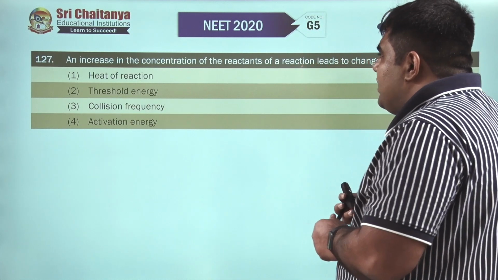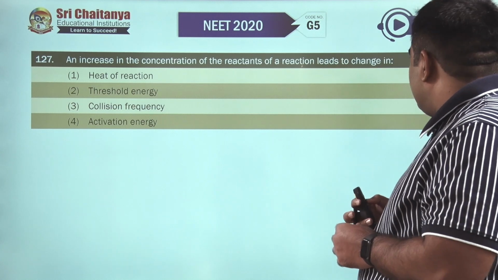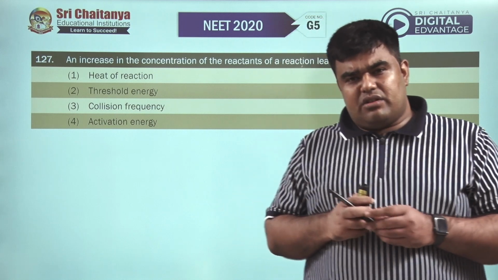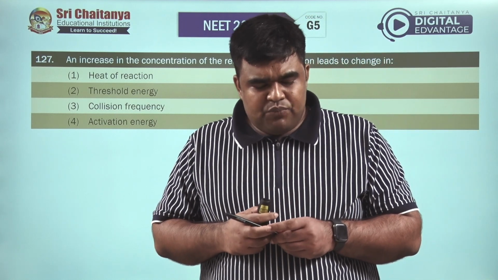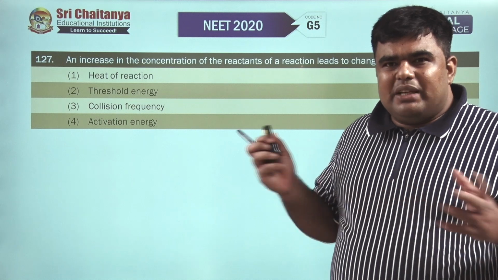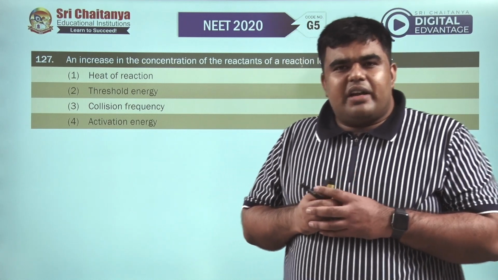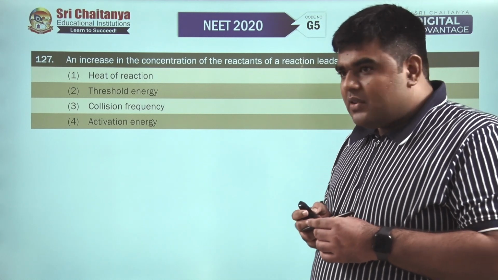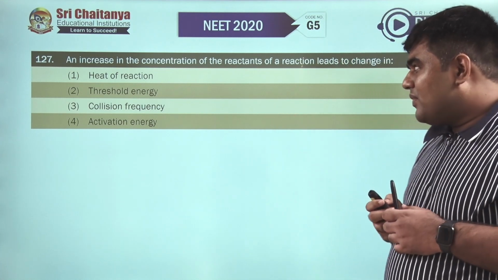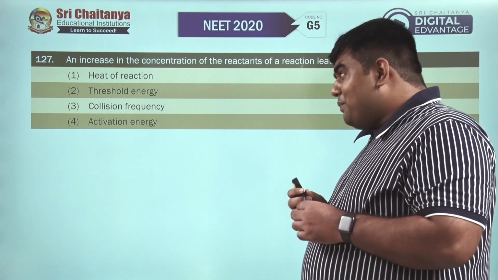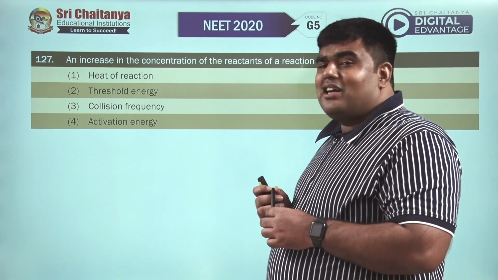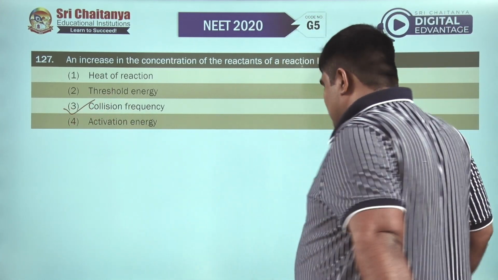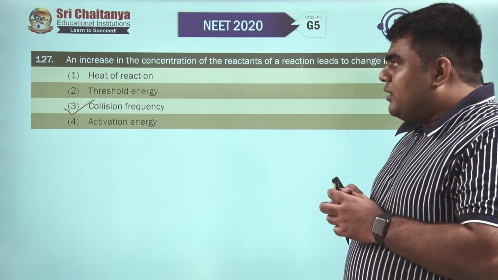127. An increase in the concentration of the reactants of a reaction leads to change in. Suppose that you are increasing the reactant concentration in a reaction, what will happen? More particles will be colliding per unit volume per second. Basically, it will increase the collision frequency. So for question number 127, the options are heat of reaction, threshold energy, collision frequency, activation energy. The third option, collision frequency, will increase because of the increase in the concentration of reactant molecules.